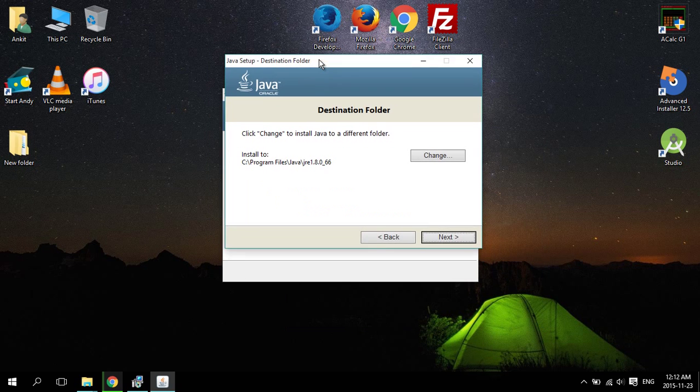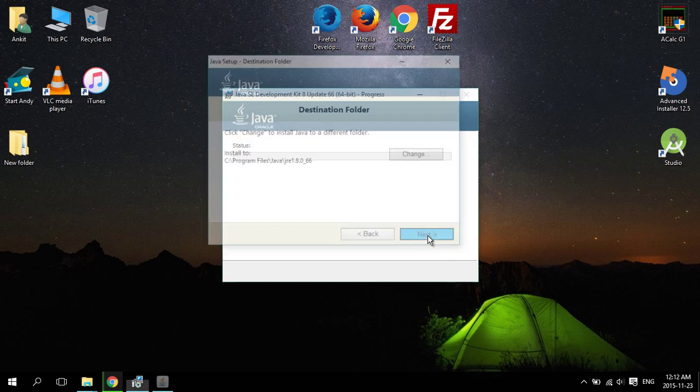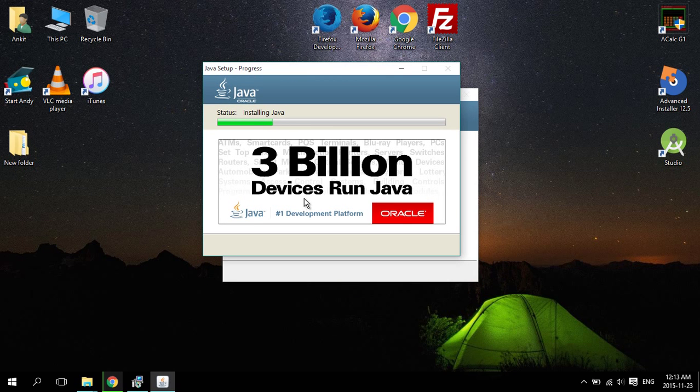so the previous install was for JDK, and now this window right here is for installing JRE, and that is Java Runtime Environment, and this is the tool that helps to run Java programs. Click next, and you will get the message 3 billion devices run Java, and it's also the #1 development platform.